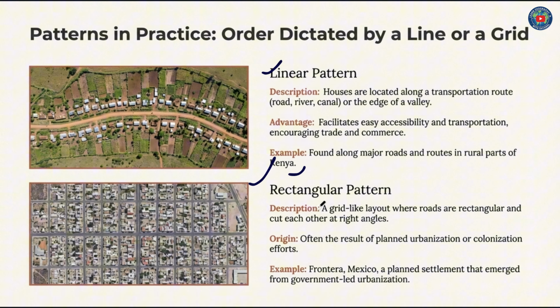Rectangular pattern, a grid-like layout, a grid system, where routes are rectangular and cut each other at right angles. Like this, this is a right angle. Often the result of planned urbanization or colonization efforts. For example, Frontera, Mexico, a planned settlement that emerged from government-led urbanization.